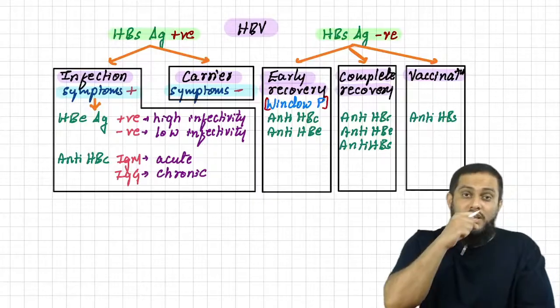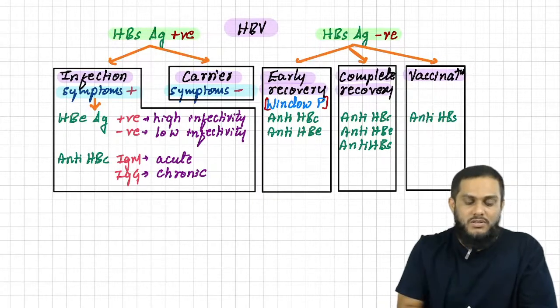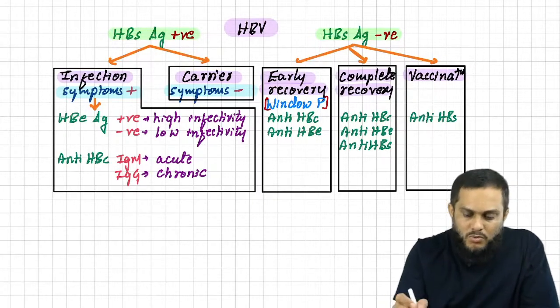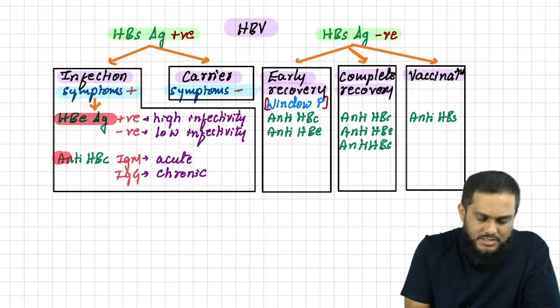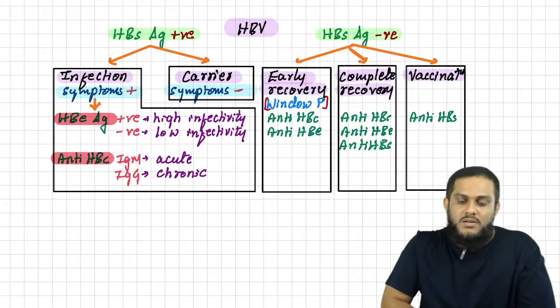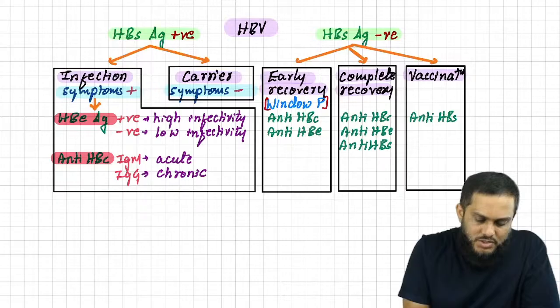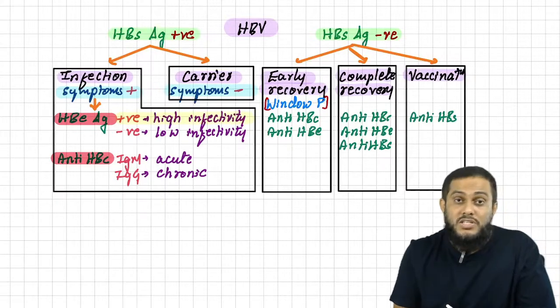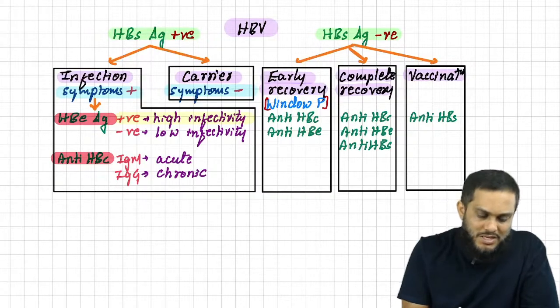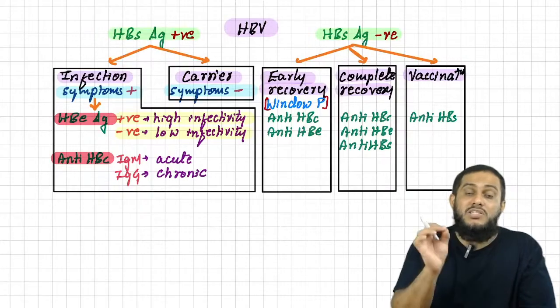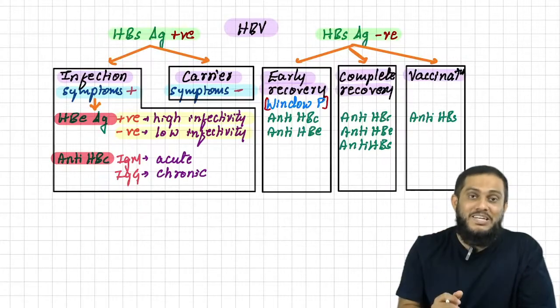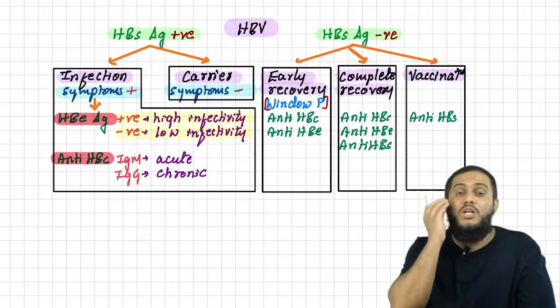When symptoms are there, you have proved it is infection. Now you have to look for two things: HBeAg and anti-HBc. If HBeAg is positive, then you say infection is there with high infectivity. If HBeAg is negative, then infection is there with low infectivity, because HBeAg is a marker of infectivity. If it is there, high infectivity; if it is not there, low infectivity.